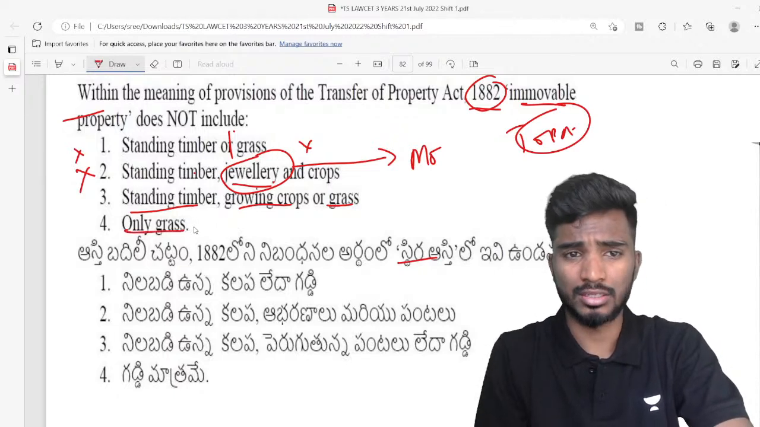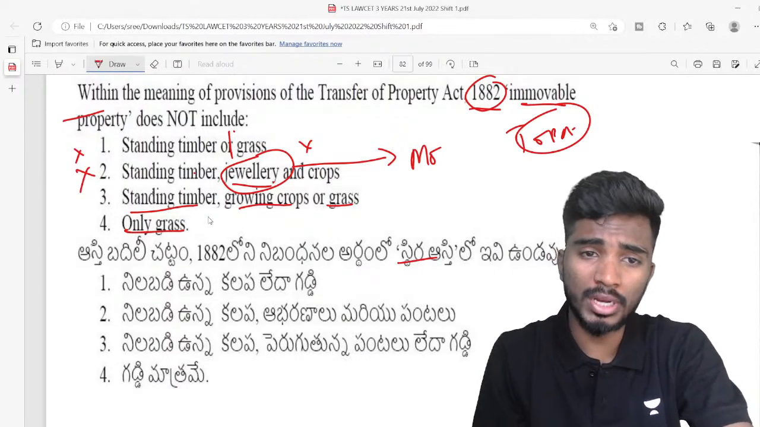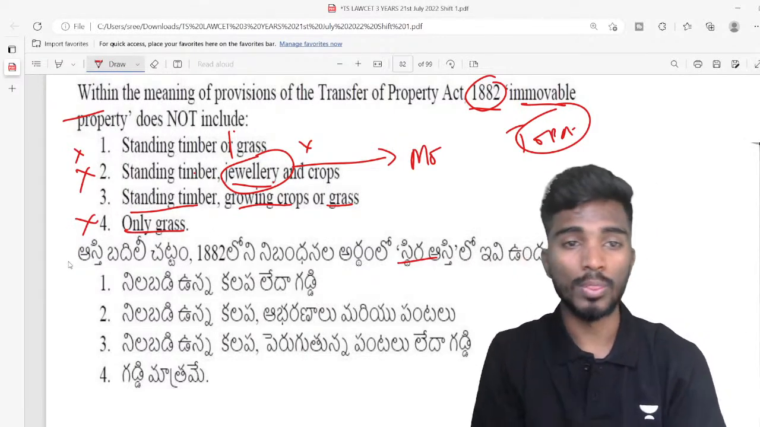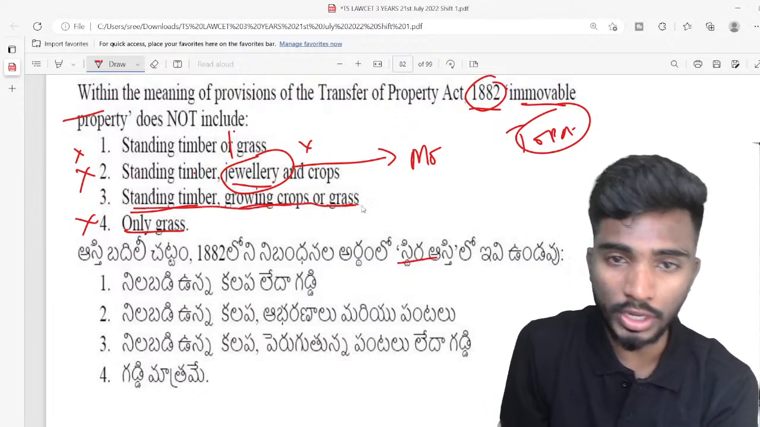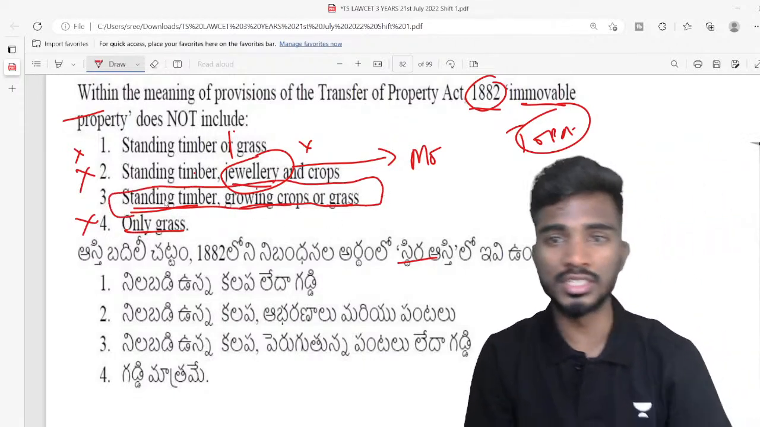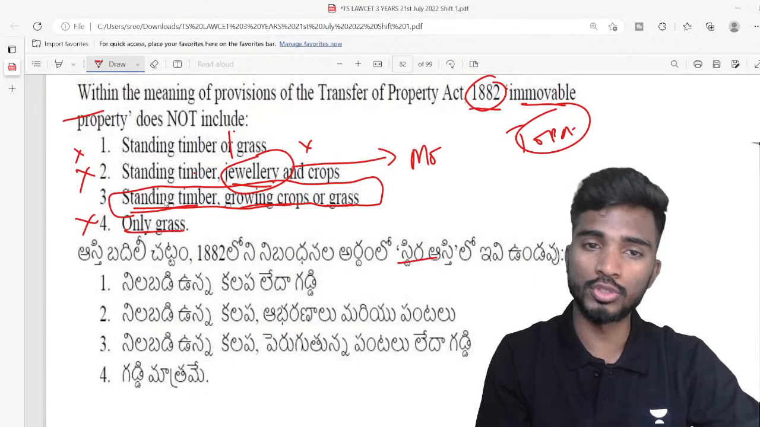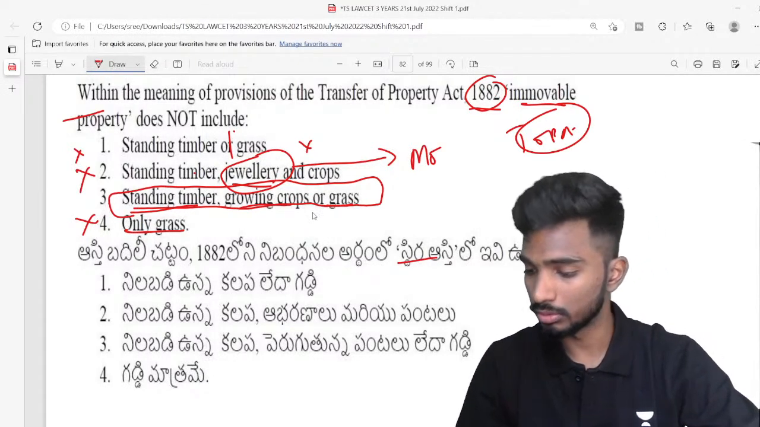Only grass also cannot be the answer, because in the Transfer of Property Act, timber is there, crops is there, grass is there. So standing timber, growing crops and grass are all immovable property, because timber you have to cut down, crops you have to cut down, grass you have to cut down.